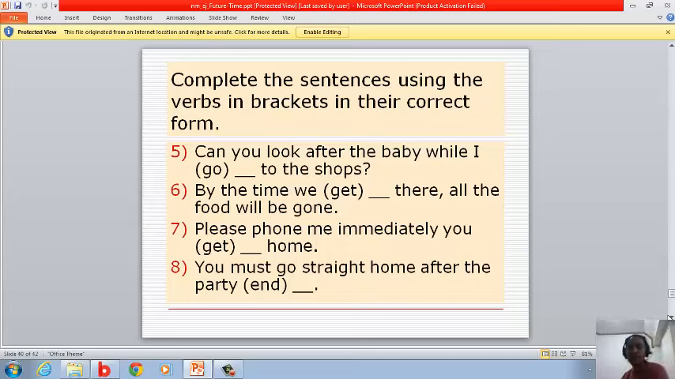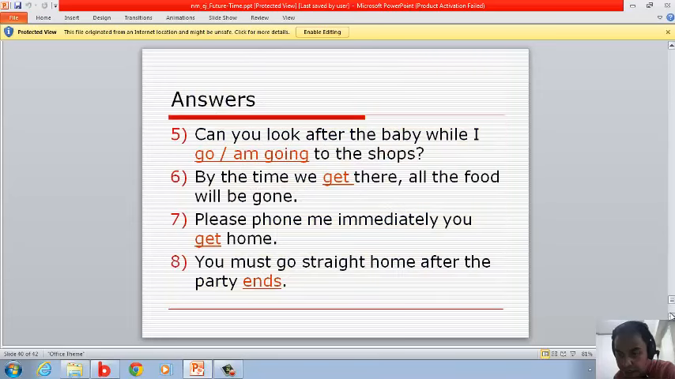Another one, 5 to 8. Can you look after the baby while I go to the shops? By the time we get there, all the food will be gone. Please phone me immediately you get home. You must go straight home after the party ends. Here are the answers. Okay, go, I'm going, get, ends.